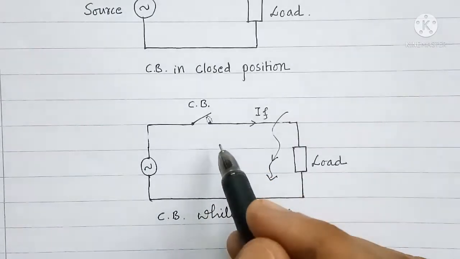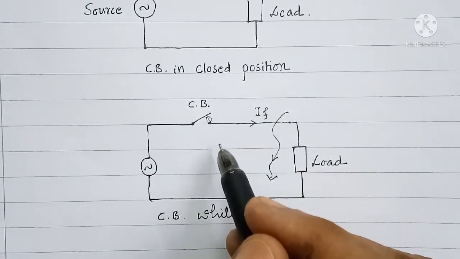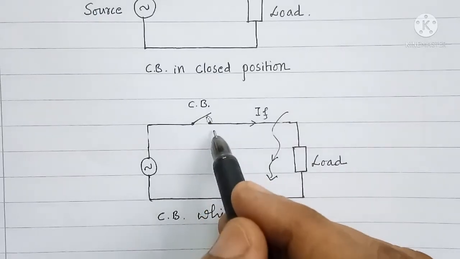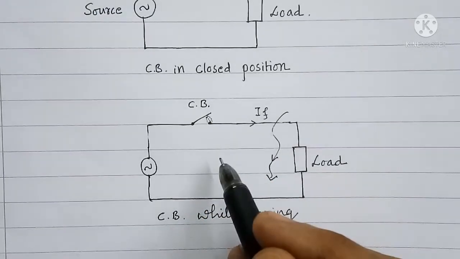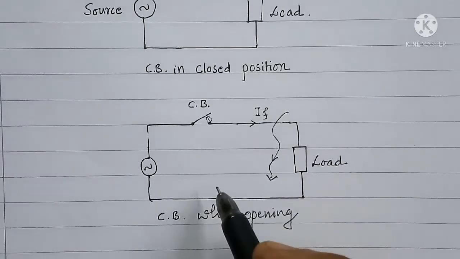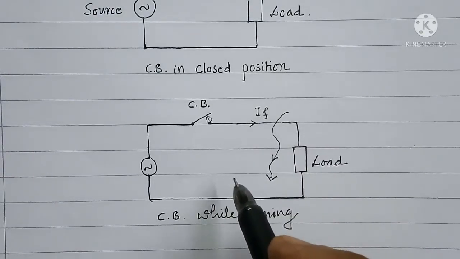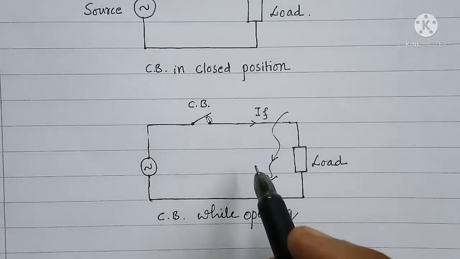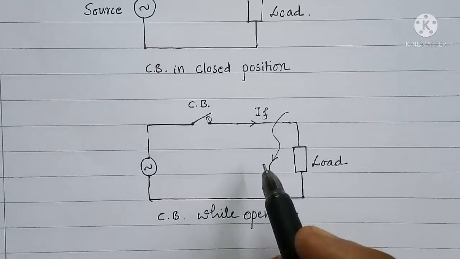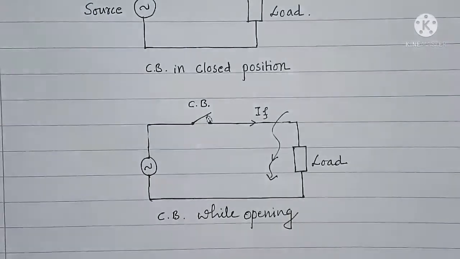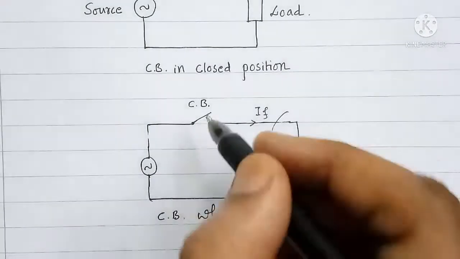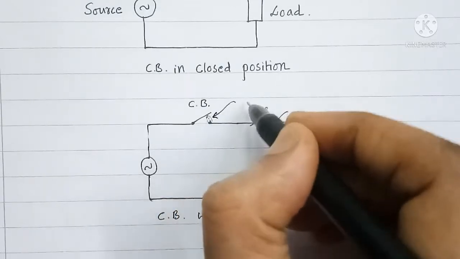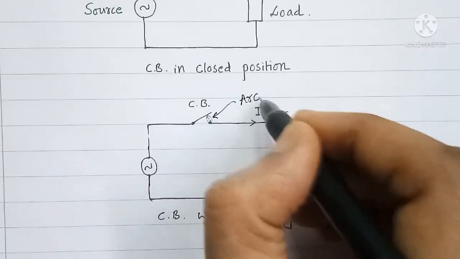This arcing will be there even when a circuit breaker is operated to close. So it means that while closing or opening the circuit, there is a transitionary stage of arcing between the contacts due to breakdown of dielectric medium between the contacts. So this we will call as arc.